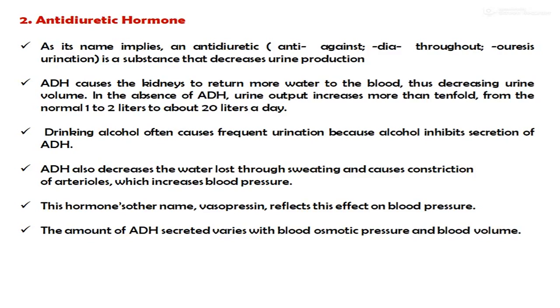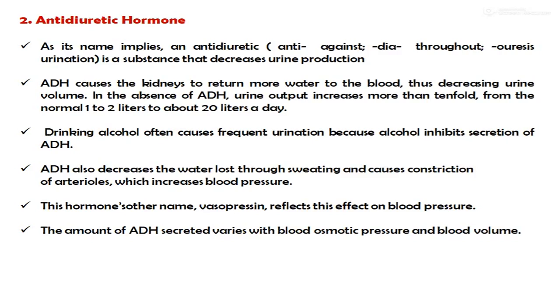Drinking alcohol often causes frequent urination because alcohol inhibits the secretion of the antidiuretic hormone. The antidiuretic hormone also decreases water loss through sweating and causes the constriction of arterioles, which increases the blood pressure. This hormone's other name is vasopressin, which reflects its effect on the blood pressure.